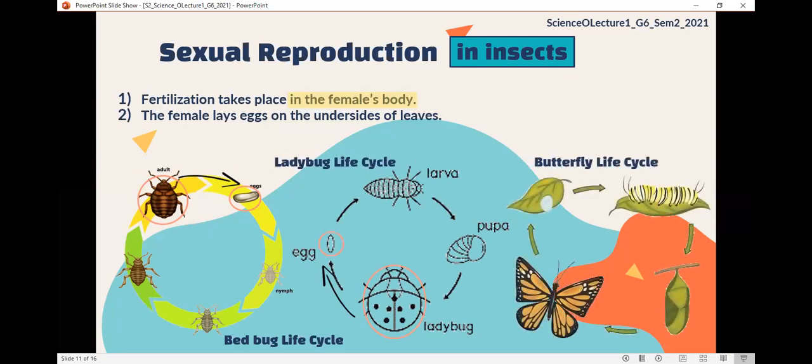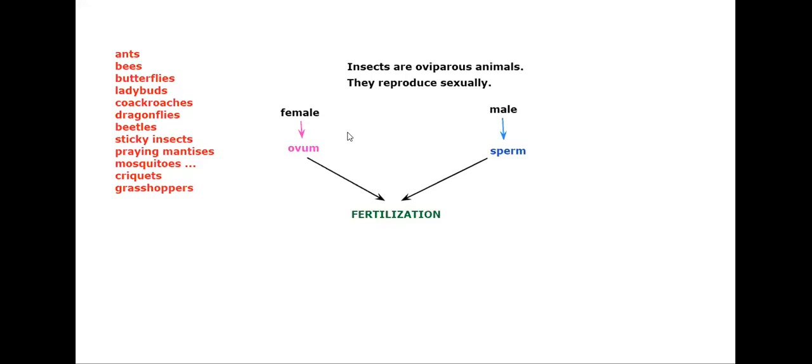And the third one, here is the adult female butterfly laying the eggs. Okay, so egg is the first stage of life of an insect. So after fertilization, the female lays the eggs.